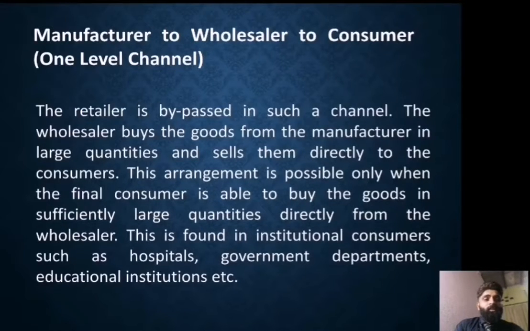In such a channel, the wholesaler buy the goods from the manufacturer in the large quantity and sell them directly to the consumer. This arrangement is possible only when the final consumer is able to buy the goods in sufficiently large quantities directly from the wholesaler. This is found in institutional consumers such as hospital, government departments, educational institutes, etc.